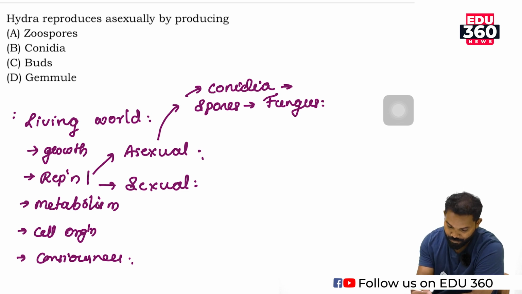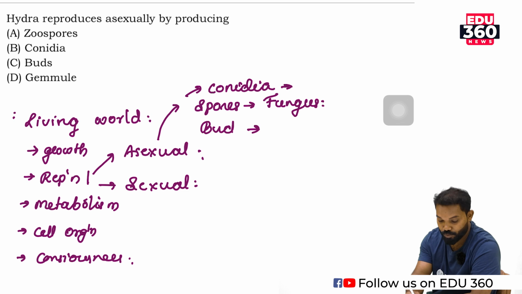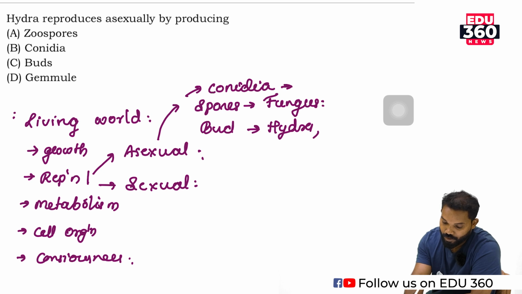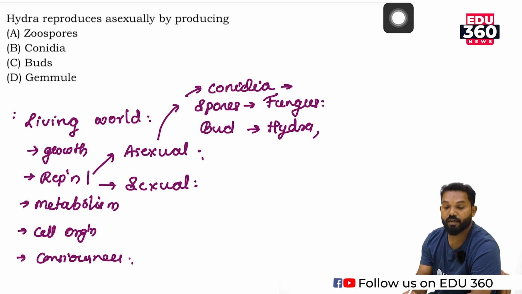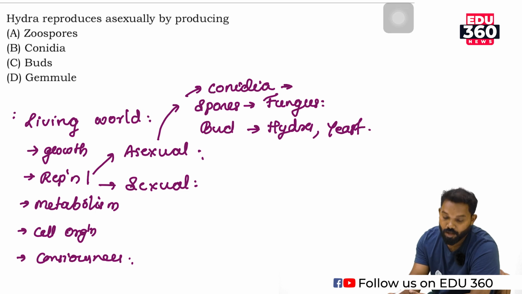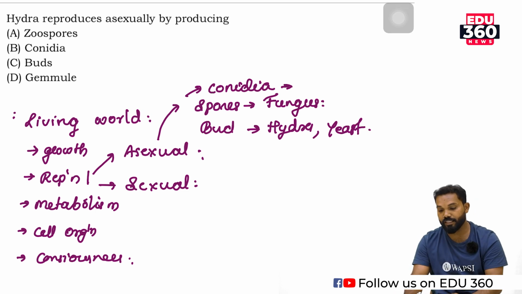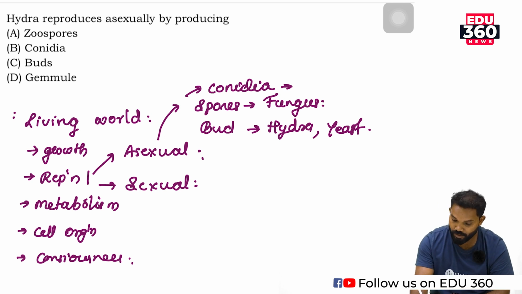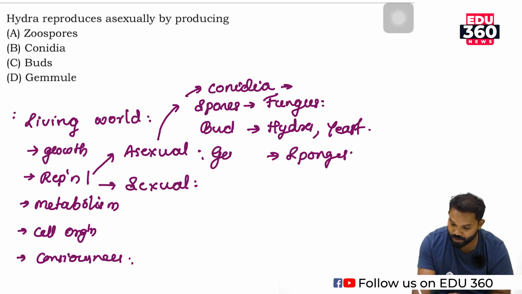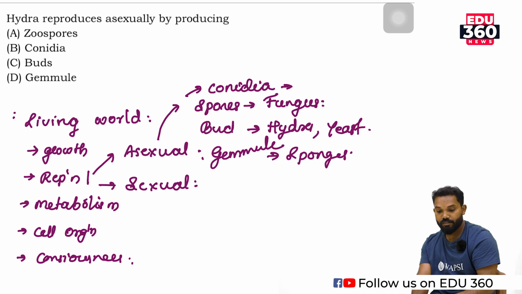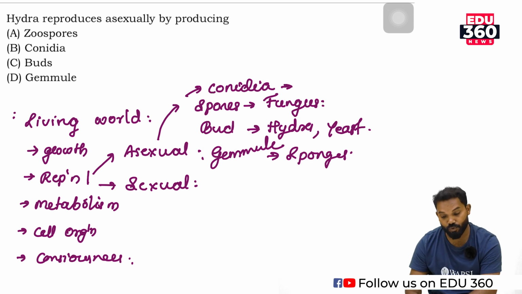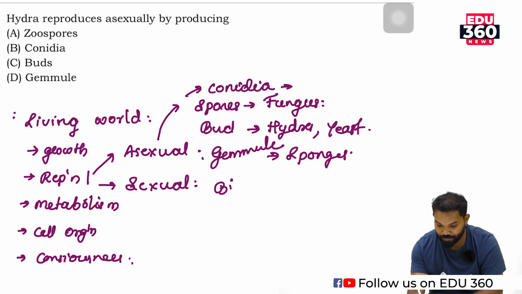The next type of asexual reproduction is bud formation, budding. The organism which produces buds is hydra, and also the only unicellular fungus, yeast. The main mode of asexual reproduction is budding in the case of yeast and hydra. Then another type of organism, sponges, their main reproduction method is gemmule formation. So gemmule formation, bud formation, spore formation, binary fission.